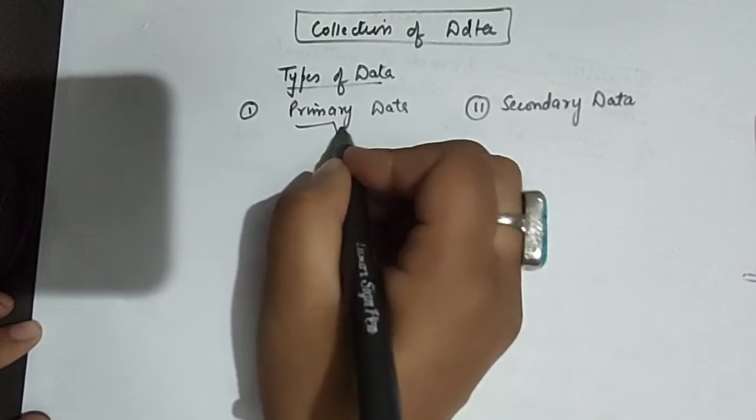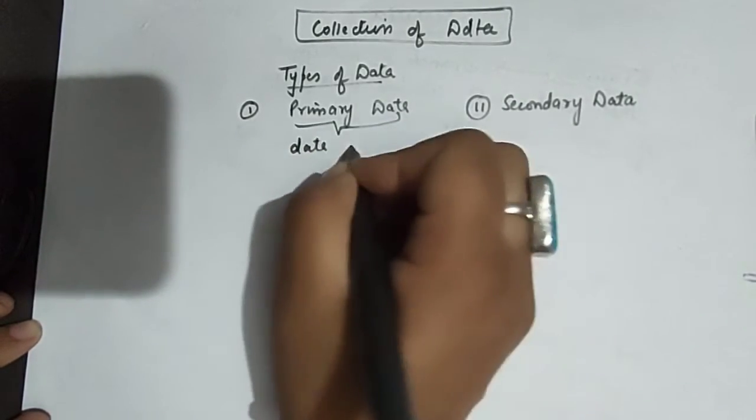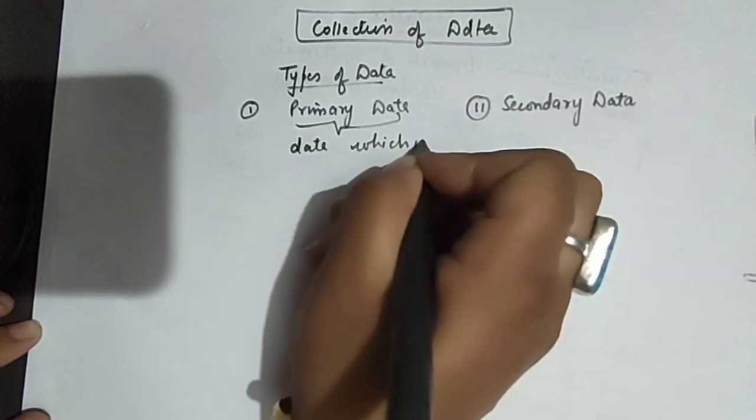By primary data we mean data which is collected for the first time.